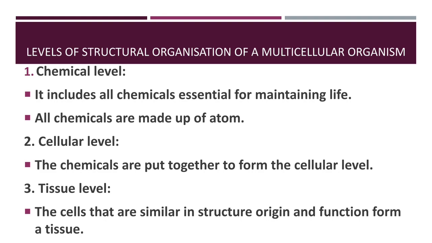Second one, cellular level. The chemicals are put together to form the cellular level. That means the first level is the chemical level, and when a number of chemicals unite or combine together, they form a cell, so it is known as the cellular level. Each particular cell has its own structure, own shape, own function, and this can be seen in all living organisms.